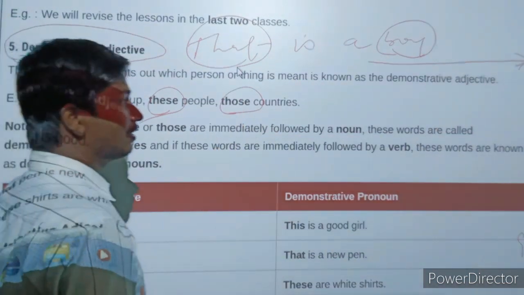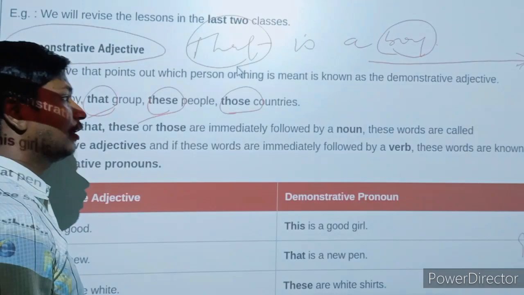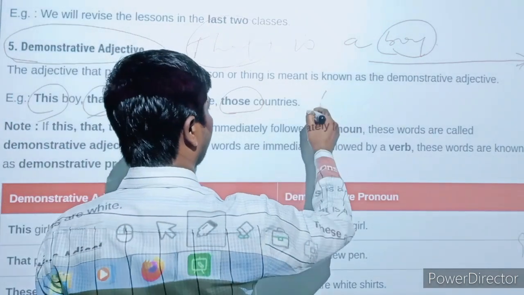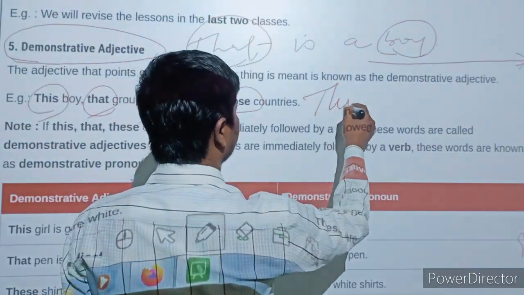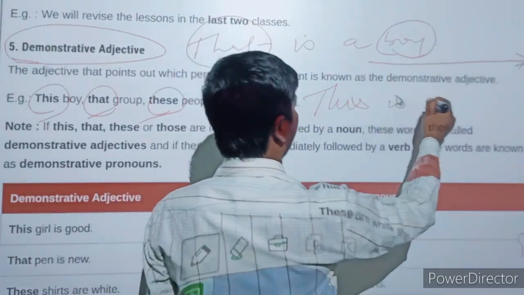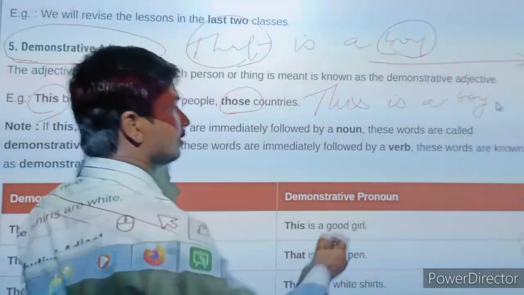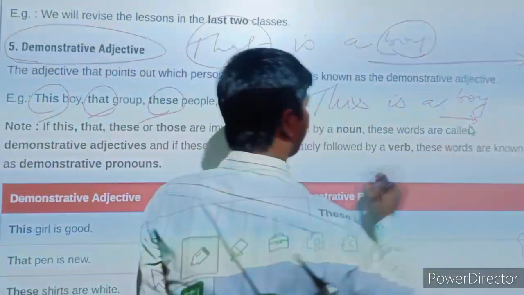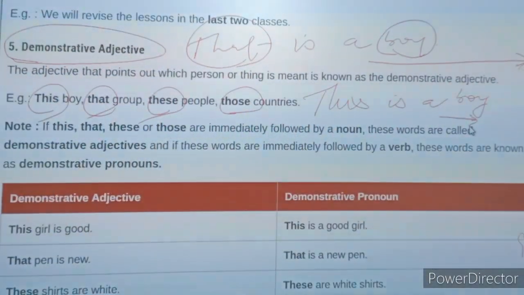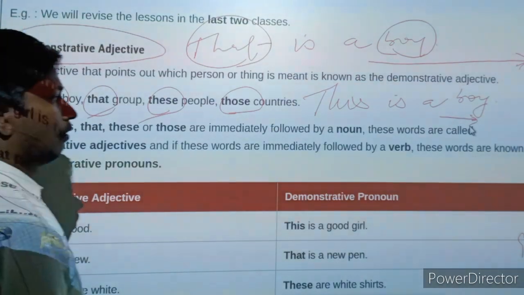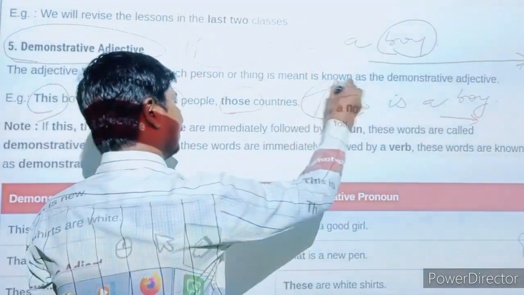If the boy is near to me, then what can we use? Here you can see this. This is a boy. It means the boy is very close to me. That's why we can use this.